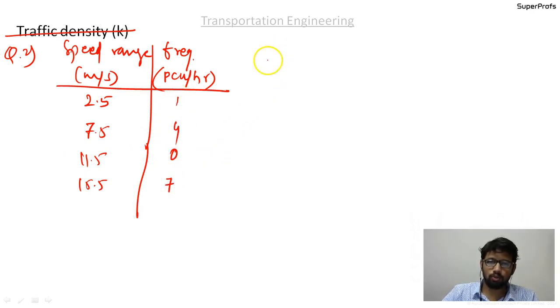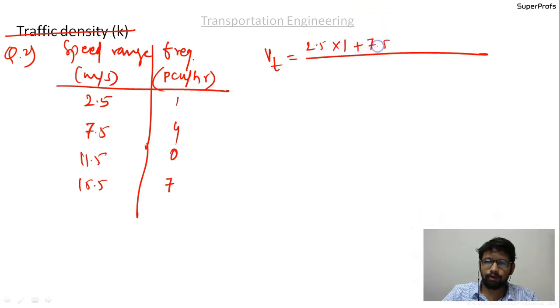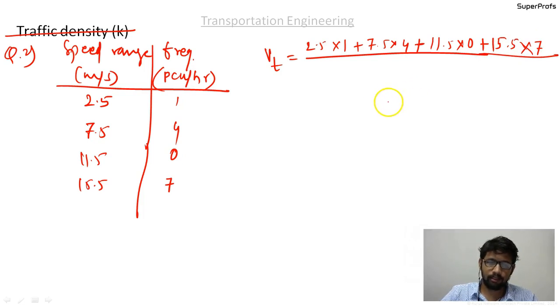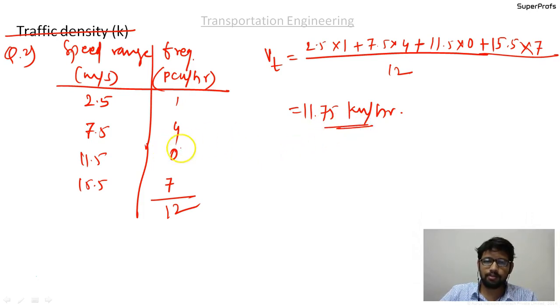And the frequency is 1, 4, 0, 7. So the time mean speed will be 2.5 into 1 plus 7.5 into 4 plus 11.5 into 0 plus 15.5 into 7, divided by the sum of all these frequencies, that is 1 plus 4 plus 0 plus 7, which is 12. This gives the answer 11.75 kilometers per hour.